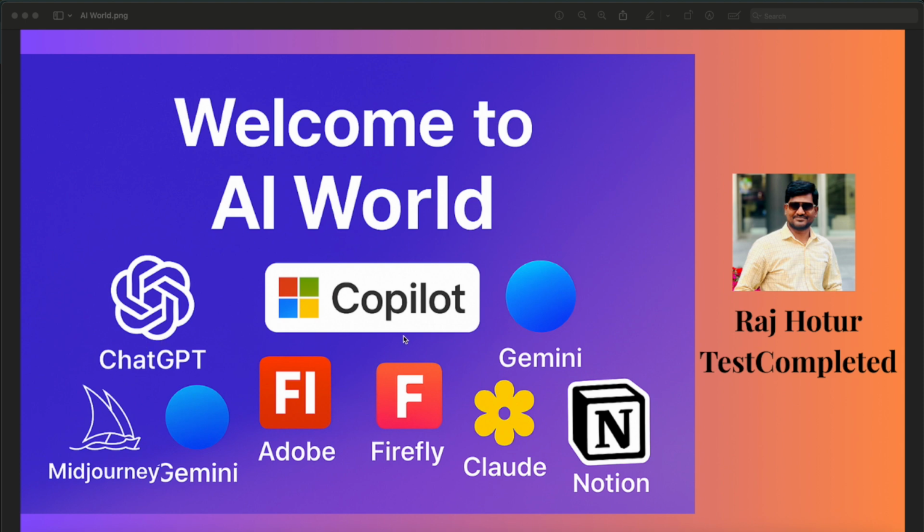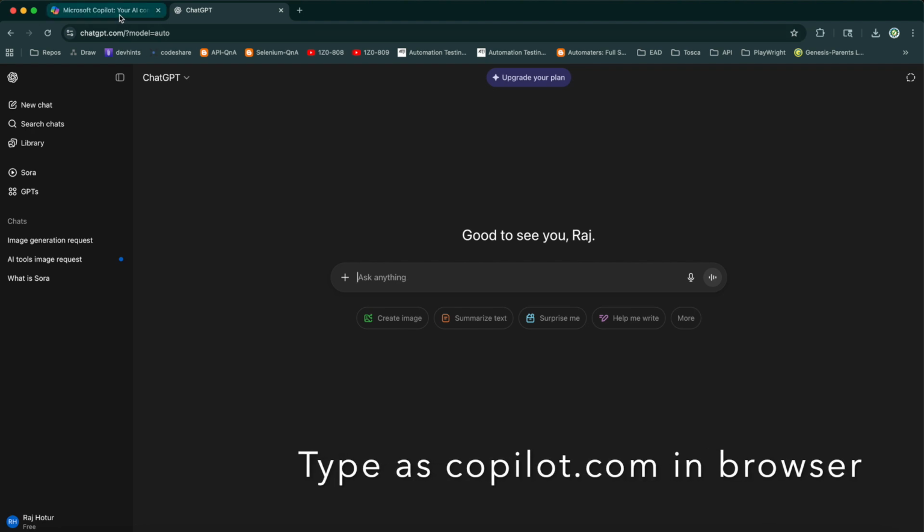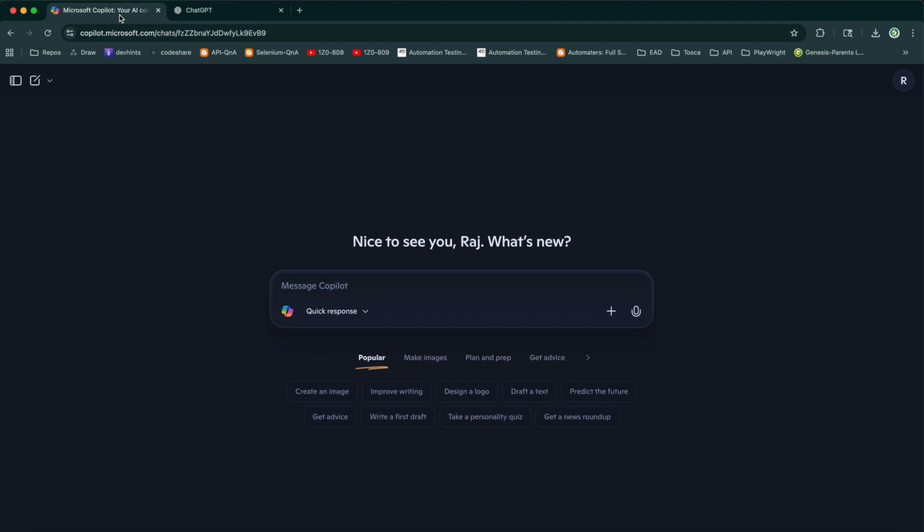As I mentioned, welcome to AI World, and let us see a couple of use cases which are very helpful for the demonstration. Let me start with Copilot. So let's say I want to generate an image of a mother and a baby. Mother is feeding her baby, sitting outside of her house in a village, and showing the beautiful full moon. So this is just the image I want to generate.